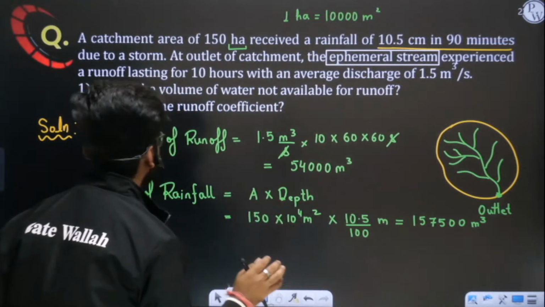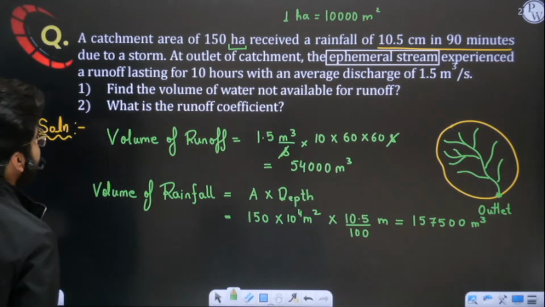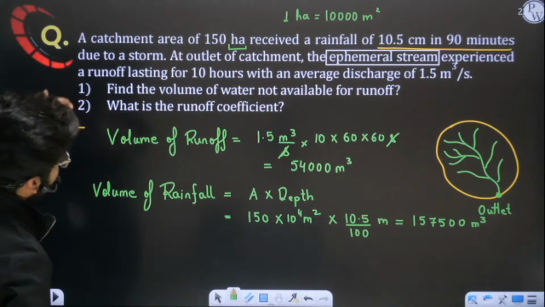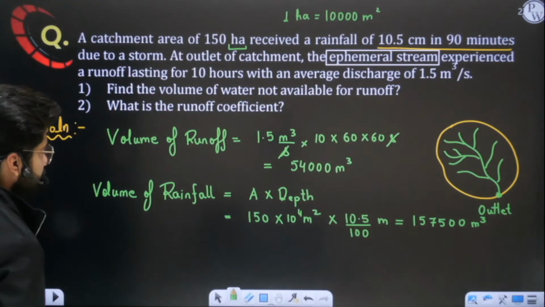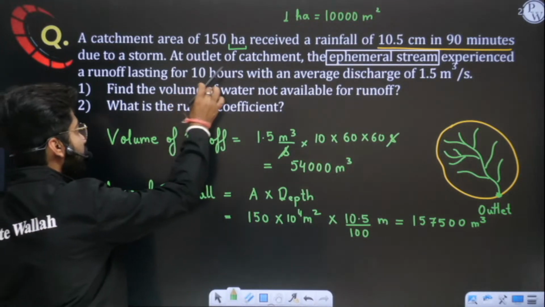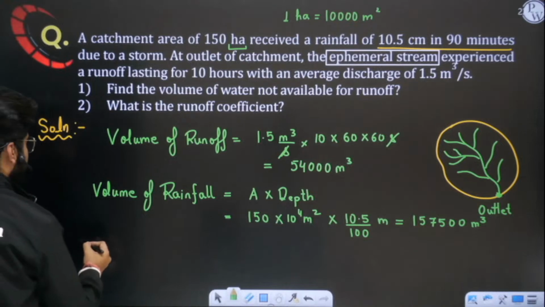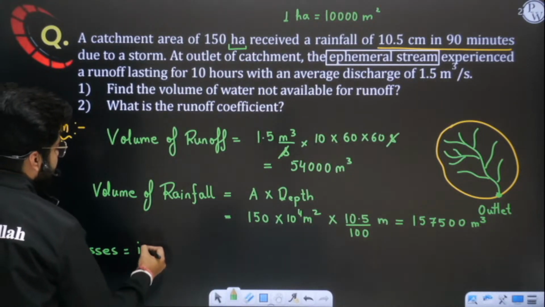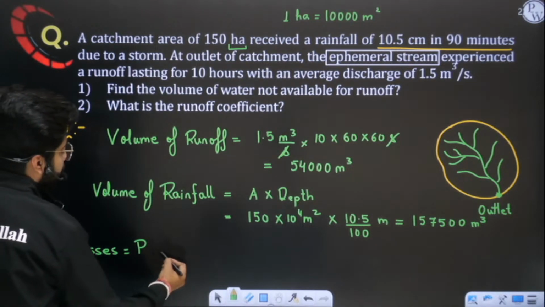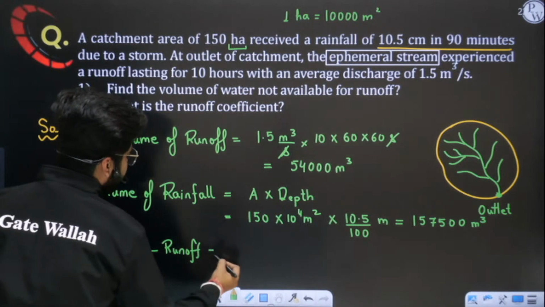Okay. Now let us solve the two parts which they are asking. The very first part is saying, find the volume of water which is not available for runoff. So obviously we need to evaluate losses. Losses means from total precipitation or from total rainfall we have to subtract runoff. So can you find the losses?